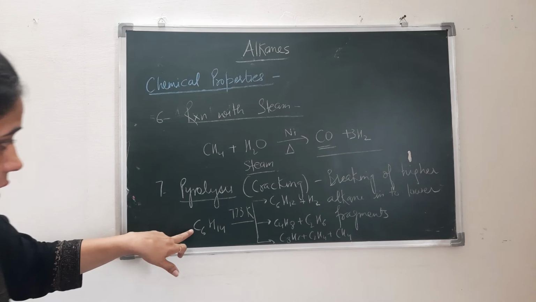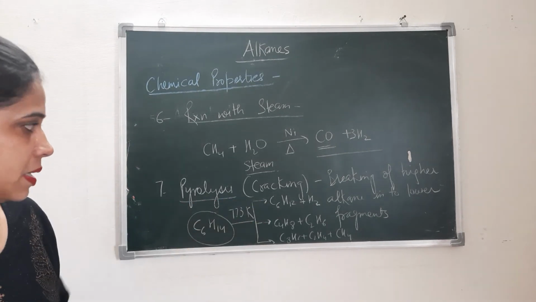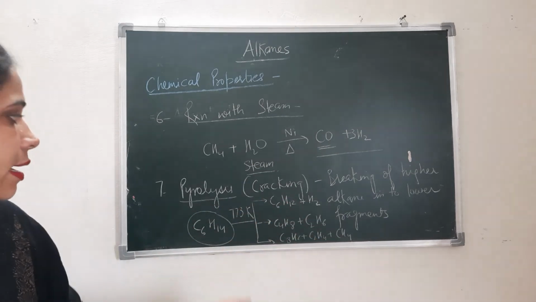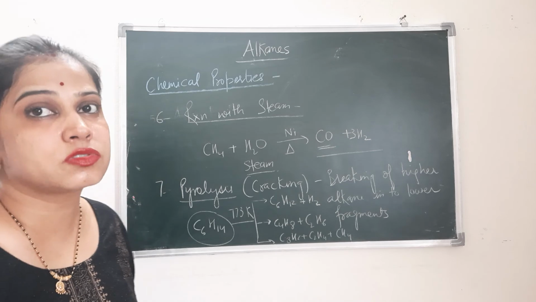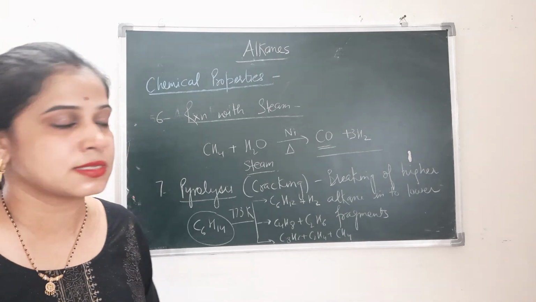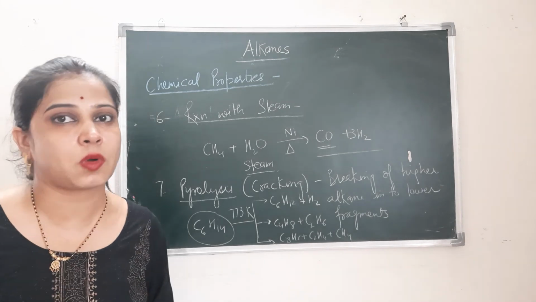So this method in which hexane breaks into lower fragments, lower alkanes, alkenes or alkynes, is known as pyrolysis, and this method is generally used for the preparation of oil gases. So this is all about alkane preparation.